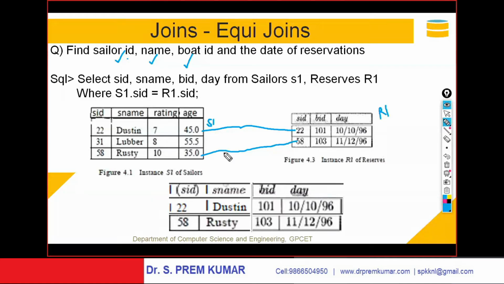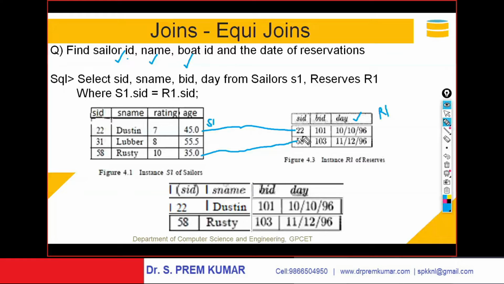Now you observe the query. I'm saying select sailor ID, sailor name, boat ID, and day, I want the date, from Sailors S1, Reserves R1, where S1.SID equals R1.SID. Now why am I saying this? S1's SID, that is 22, should get matched with R1's SID.